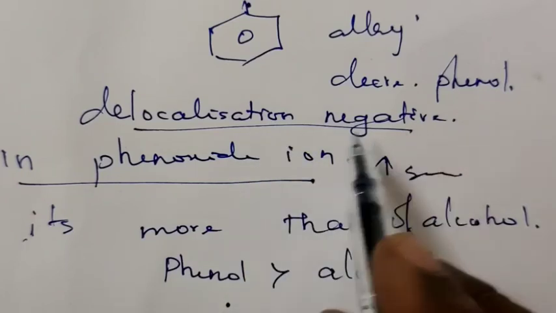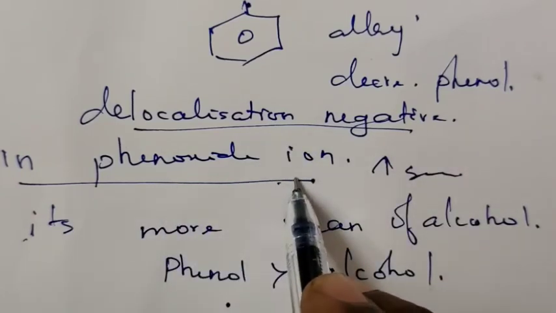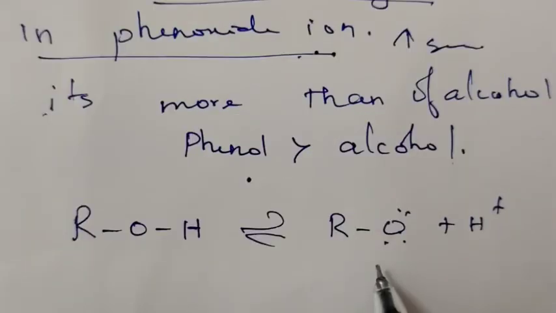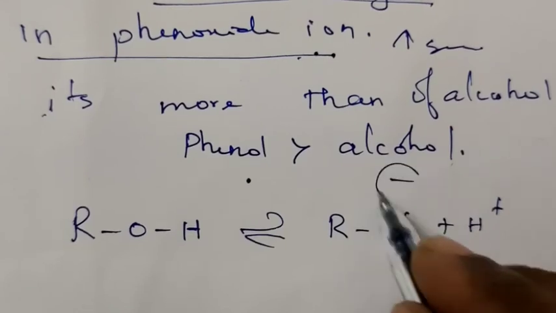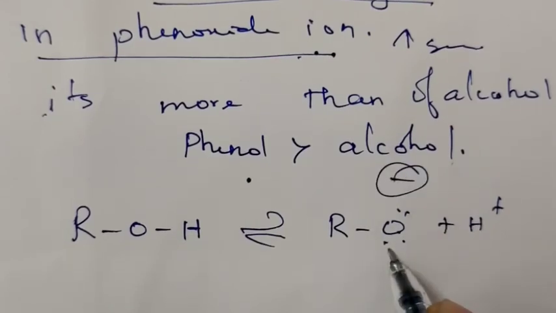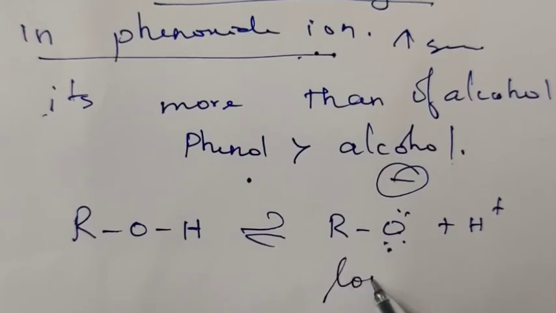Because of the effective delocalization of negative charge on the phenoxide ion. In alcohol, the negative charge is localized only on the oxygen atom. Therefore, its stability is lower than that of the phenoxide ion. Hence, phenols are more acidic than alcohol.